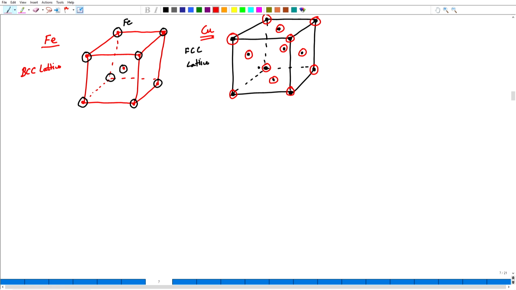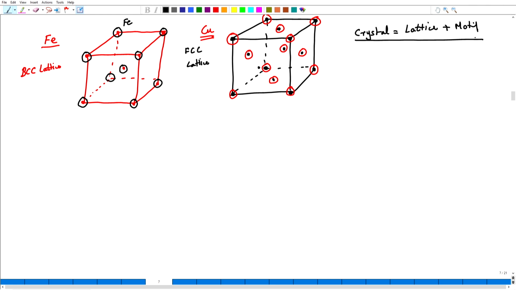So, here what have we done? We should realize that, going back a couple of lectures, we have defined a relationship for crystal in terms of lattice plus motif.